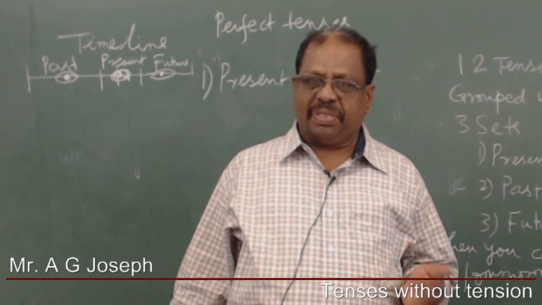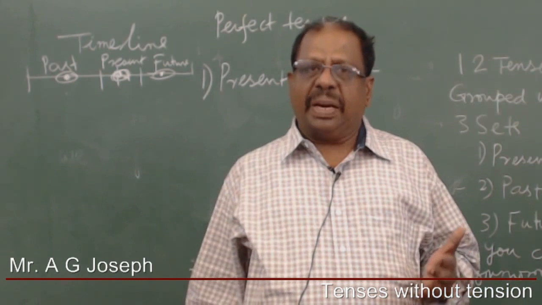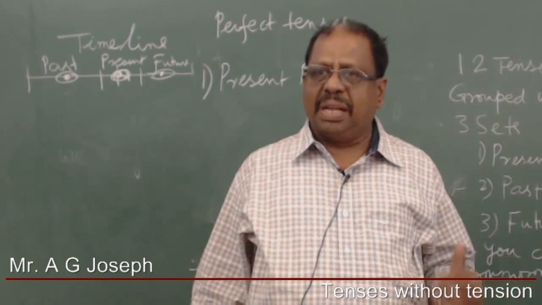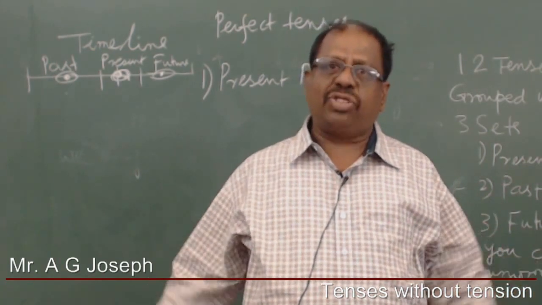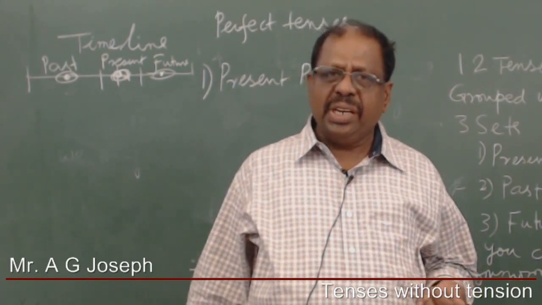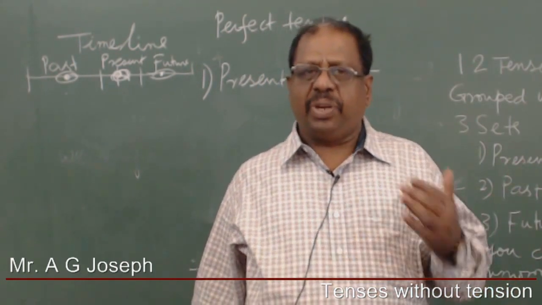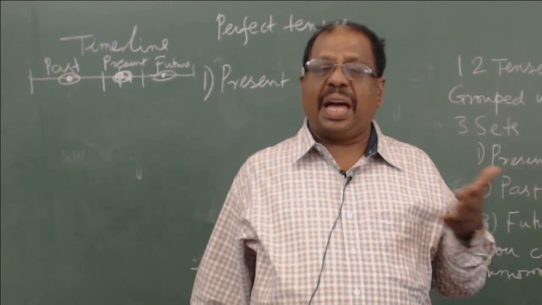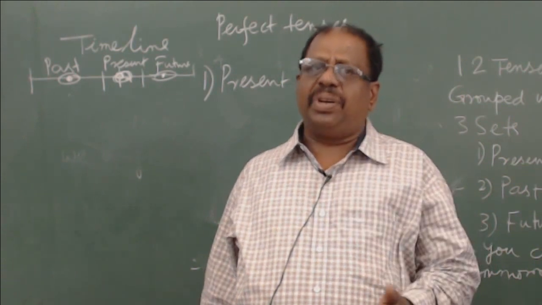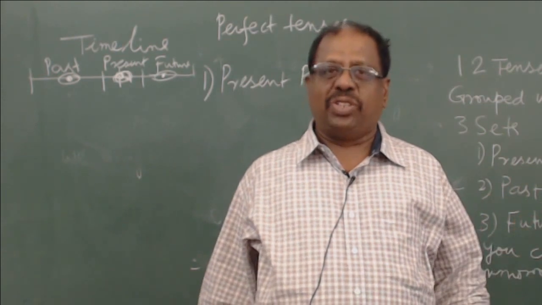You use present perfect for an action which has happened in the past, but there is no specific time of action mentioned. For example, many of you are studying in reputed institutions, and how will you say? Will you say my institution has gained a reputation, or my institution gained a reputation, or my institution had gained a reputation? See here, your institution is already a reputed institution, but you really don't know the exact time when it became a reputed institution.